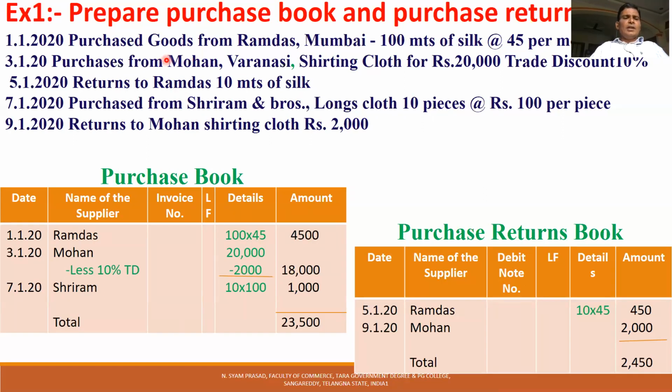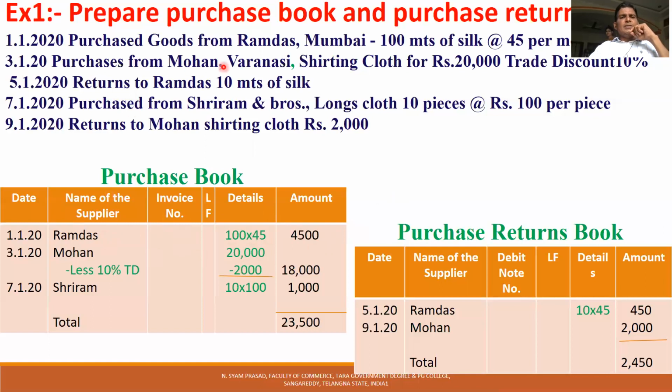Here there is no need to have any debit and credit rules. Nothing. Even a layman can do it. A purchase book may be a very big book. In that book, whatever goods are purchased from different suppliers will be recorded with their name and the date. So on 1st January 2020, we purchased from Ramdas, Mumbai, 100 meters of silk at 45, so 4,500. This is a very simple way of writing the purchase book.